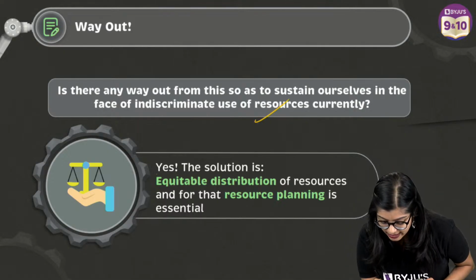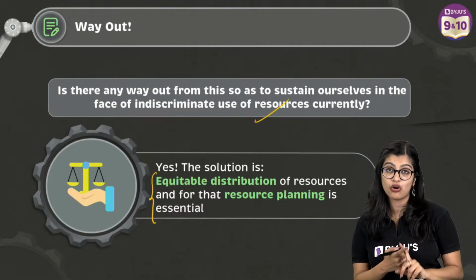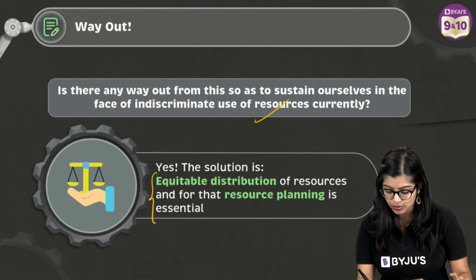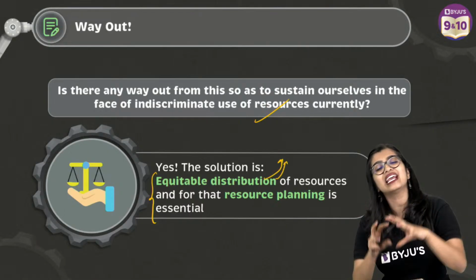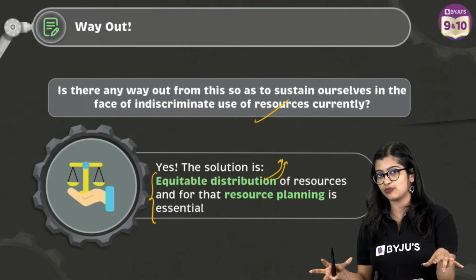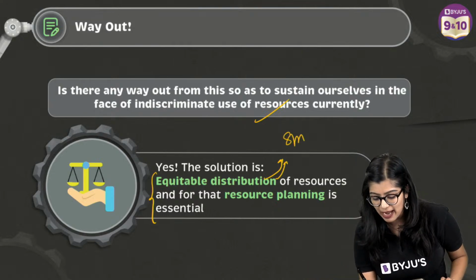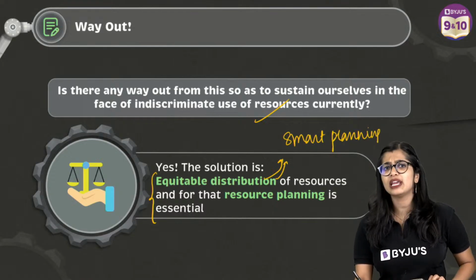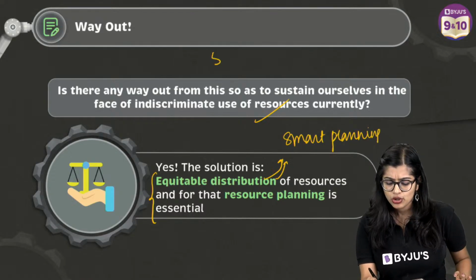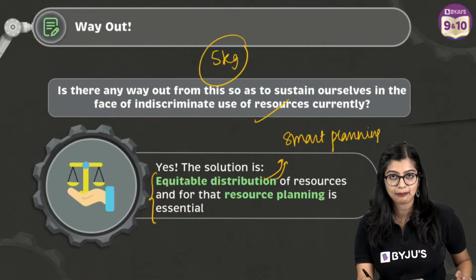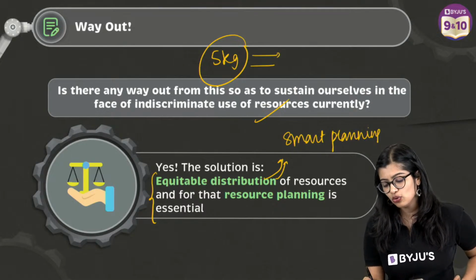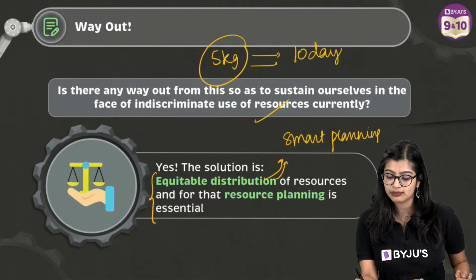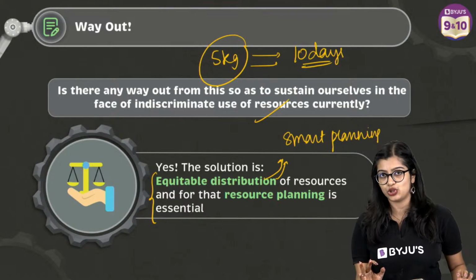That comes with equitable distribution of resources. Fancy word, equitable distribution, but that means more of an equal distribution of these resources for development. Smart planning basically, right? Imagine you had only 5 kgs of apples. You have 5 kgs of apples and you have to survive on them for 10 days. 10 days, and you have 5 kgs.